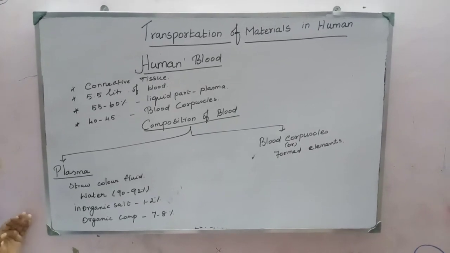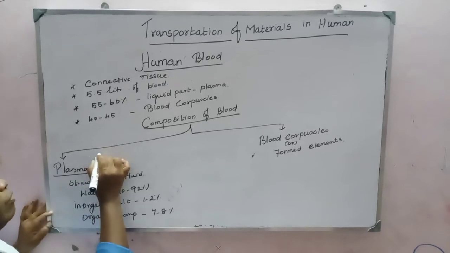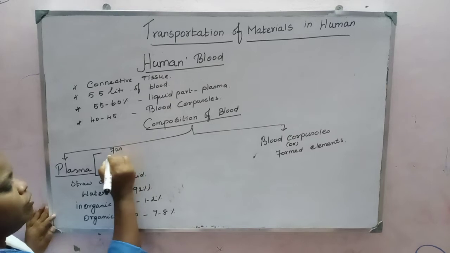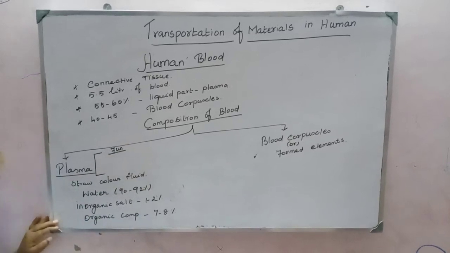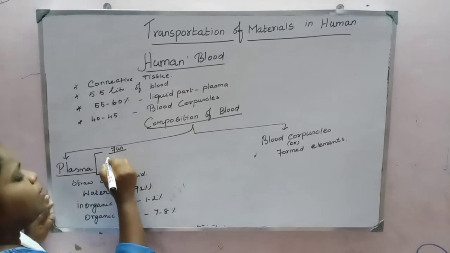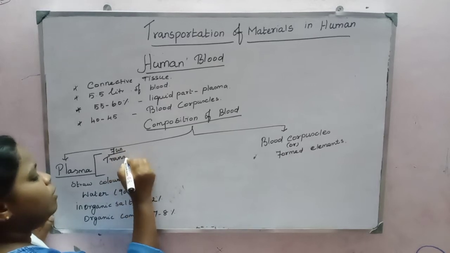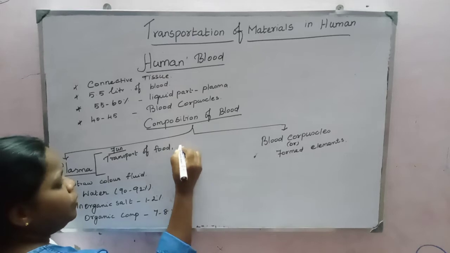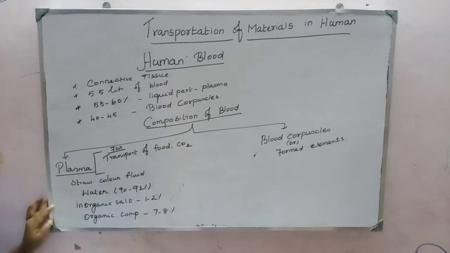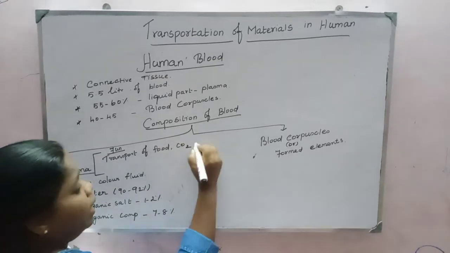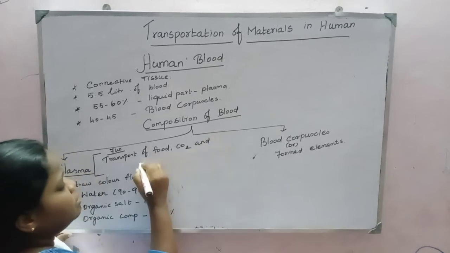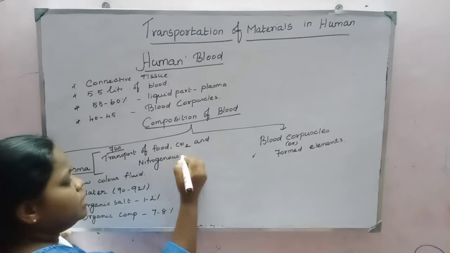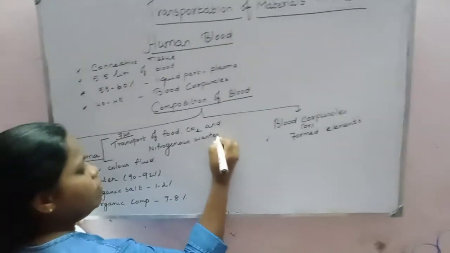Then the functions of plasma. What are the functions of plasma? Number one is the transport of food, carbon dioxide and nitrogenous wastes in dissolved form.